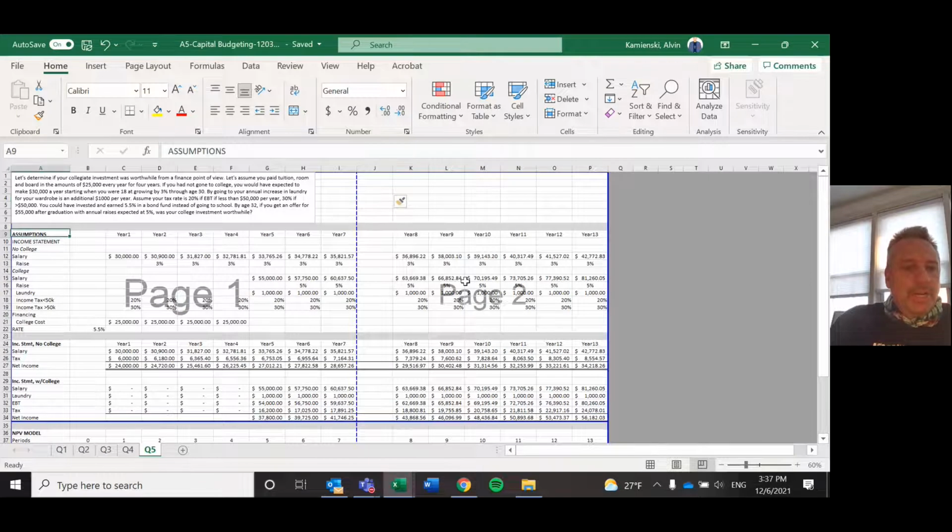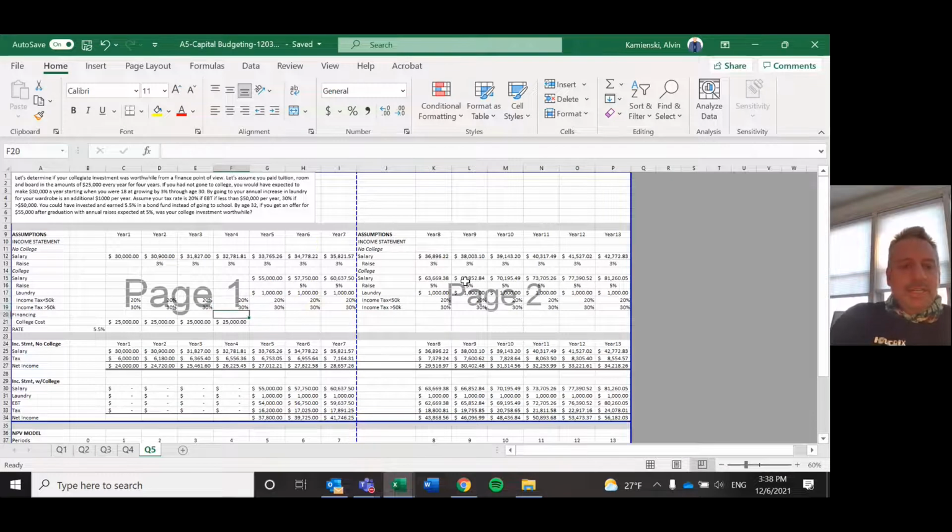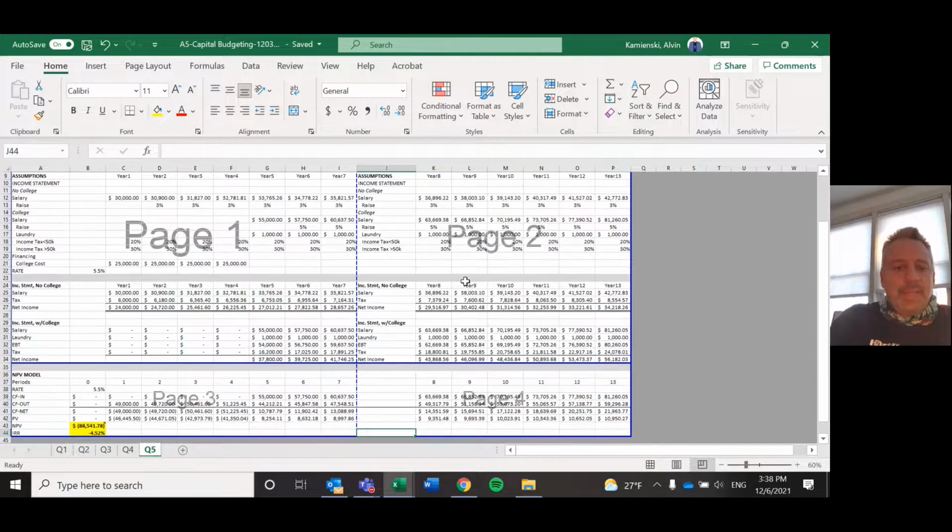And then I'm going to go over and highlight all of my work that gives me my labels and attach it there. I don't need these on there because there's no information, so I'll just take them off. And I'm going to check my column width as 20 and make sure that my column width is the same over here so that it'll print nicely. Then let's go ahead and do the same thing with these over here because we're going to need those as row headers. And then lastly, let's do the same for the NPV model, but we're only going to do through PV since the NPV and IRR don't need labels.